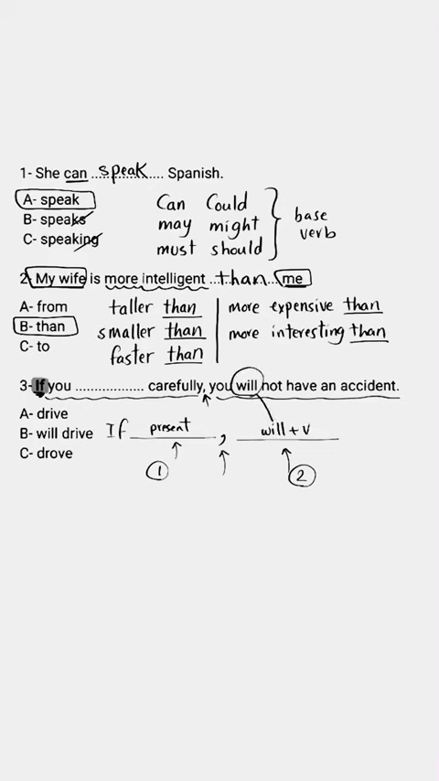Here we have will, and here's the comma, so this verb should be in the present simple. So this, will, future, wrong. Drove, past, wrong. Drive is the present simple. So if you drive carefully, you will not have an accident.